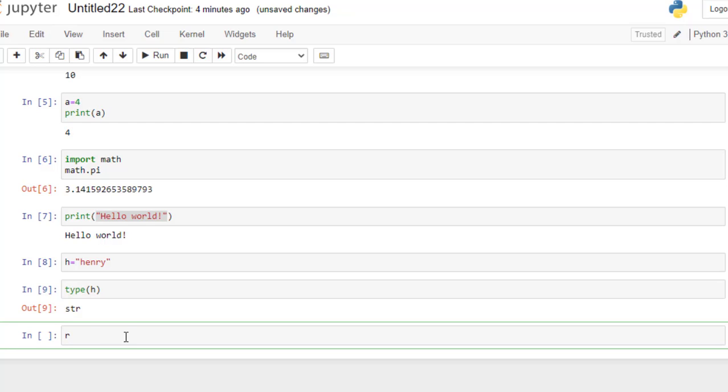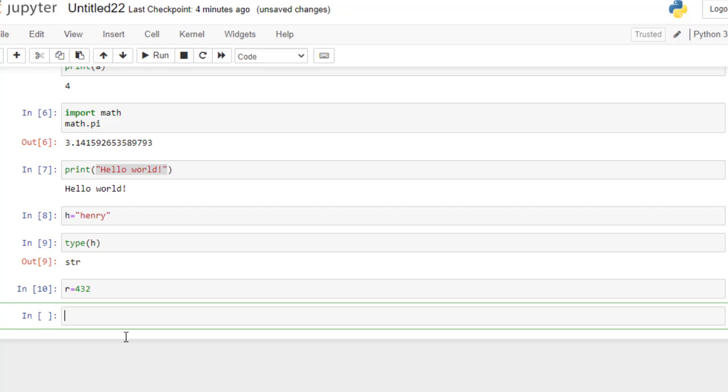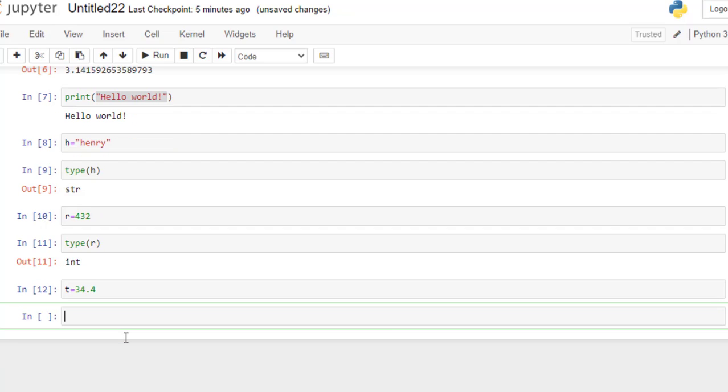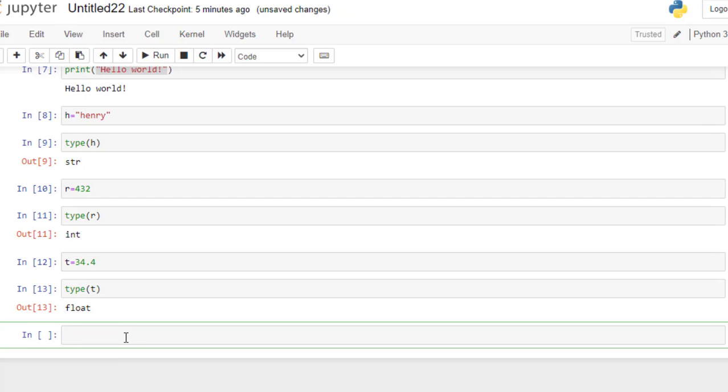Now suppose r is equal to a number, and I want to understand the type of r. What is its data type? It's an integer. Similarly, if you want to find out about a float number, then for t, what is the type of t? We'll get here that it is a float number.